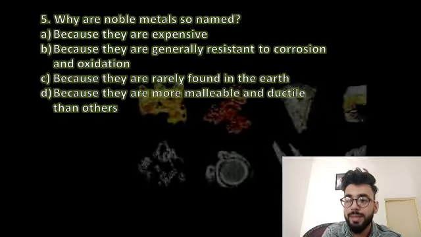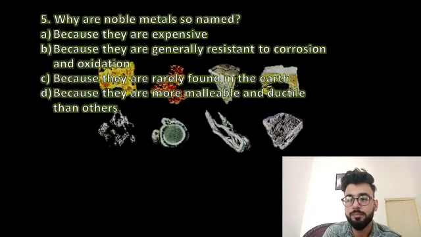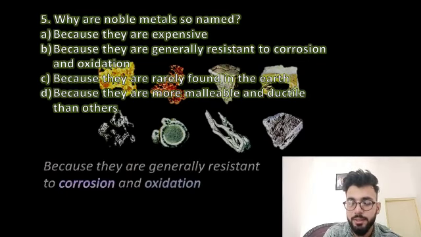Why are noble metals so named? Because they are expensive, because they are generally resistant to corrosion and oxidation, because they are rarely found in the earth, or because they are more malleable and ductile than others. So the answer to this question is because they are generally resistant to corrosion and oxidation. Basically, I would say 90% of the metals, mostly all the metals, show the property of corrosion and oxidation.